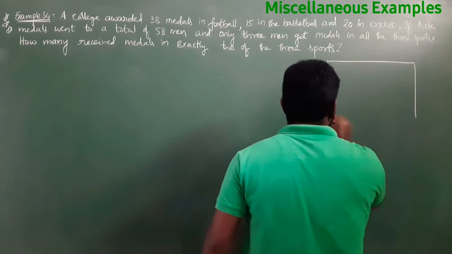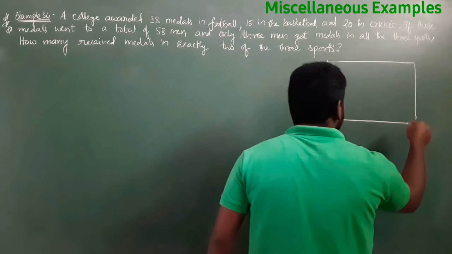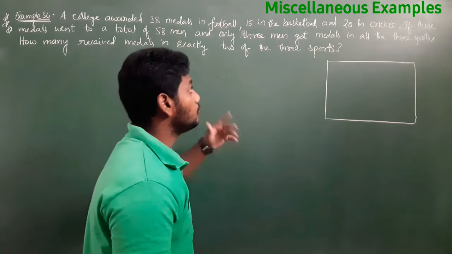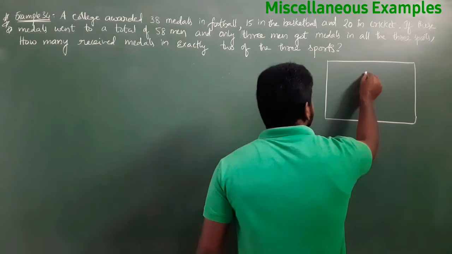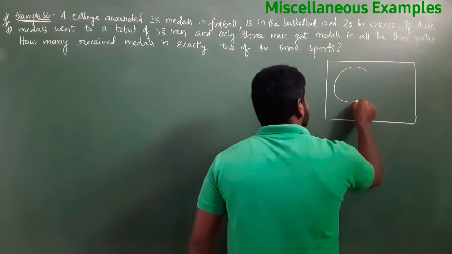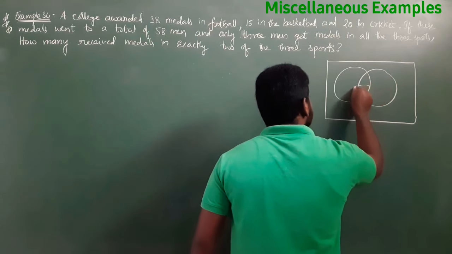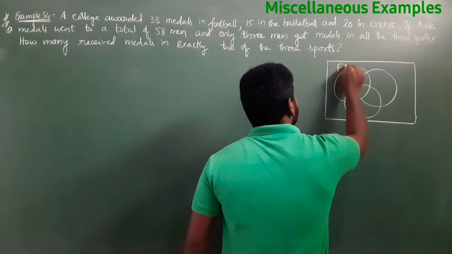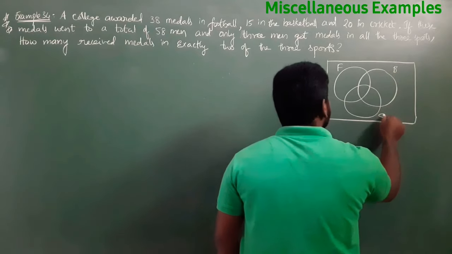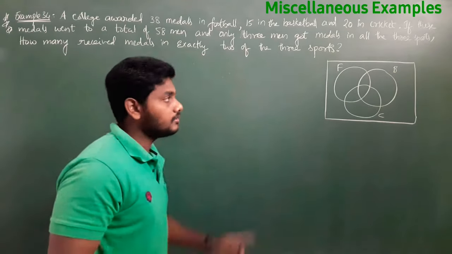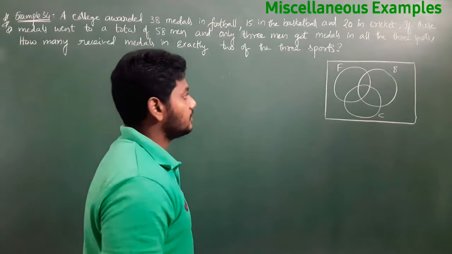So this is a universal set, right? Nothing but a total out of which we have three games: football, basketball and cricket. Football, basketball and cricket.